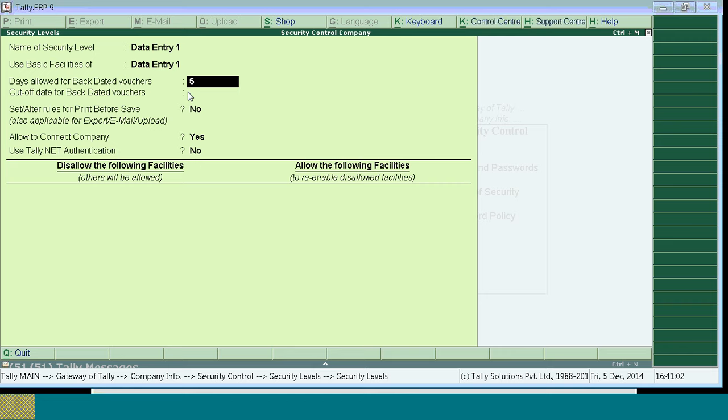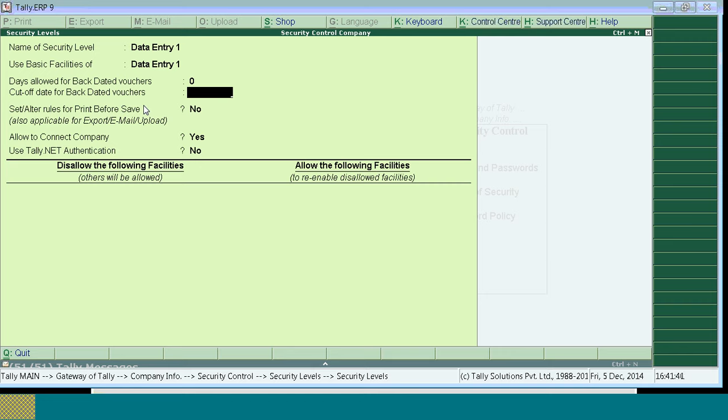You can restrict him so that he is allowed to pass transactions only within 3 days, 5 days, or any number of days prior to the last date of entry. I'll give it as 0 for now. Cutoff date for backdated vouchers: the user can specify the required date. Tally ERP does not allow you to record a transaction prior to the date mentioned.